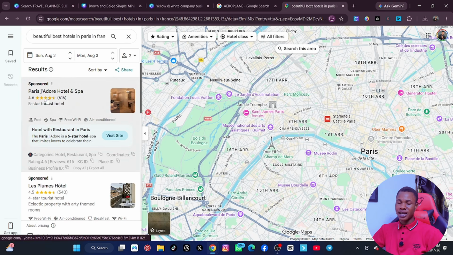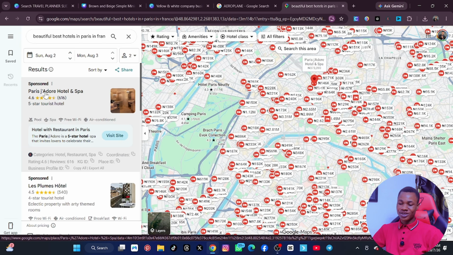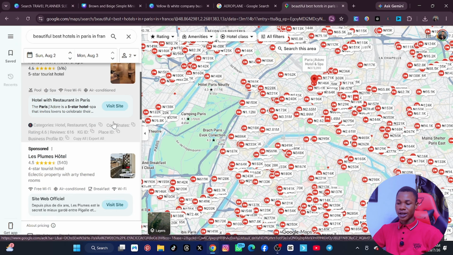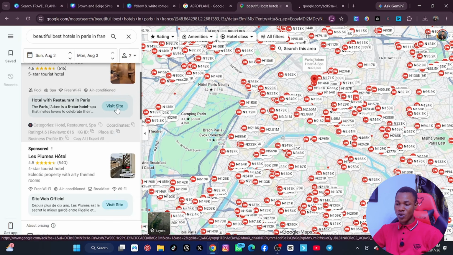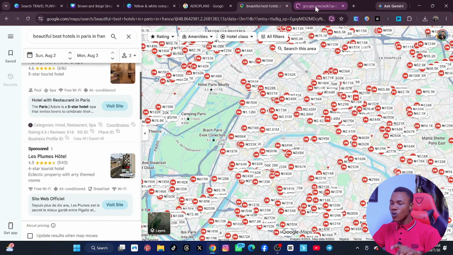So you can see Paris, I don't know how to speak French, please. It's a Paris Ador Hotel Spa. You can see it, a 5-star tourist hotel with a 4.6 rating. So what we can do is right click on this and open it in another tab, so we will go to the website of that hotel.